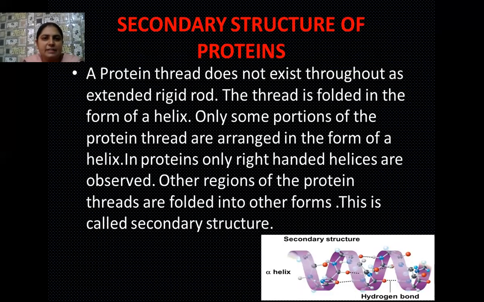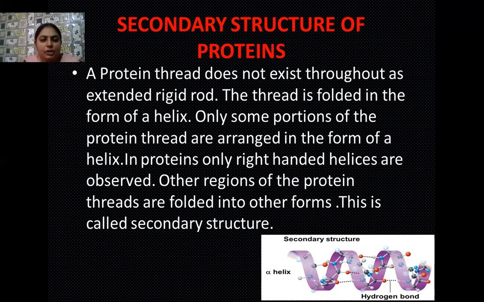Okay students, the next structure of protein is called the secondary structure of protein. So what does this structure indicate? That a protein thread does not always exist in the form of an extended rigid rod. The thread is folded in the form of several helices, and these helices are not formed in the whole structure of the protein.